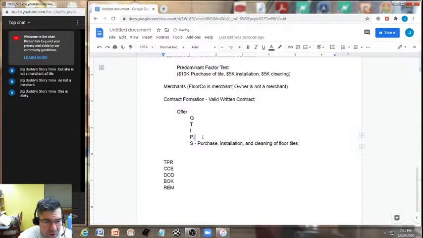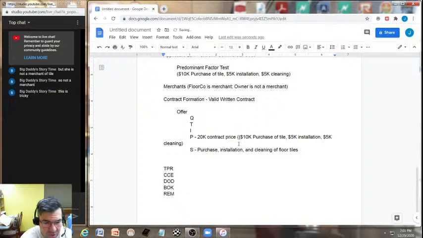Price. Remember, our price was a total contract price of what? $20,000. And be sure to put in how the breakout of that $20,000 is, so that we can be using as many facts as we can possibly use.